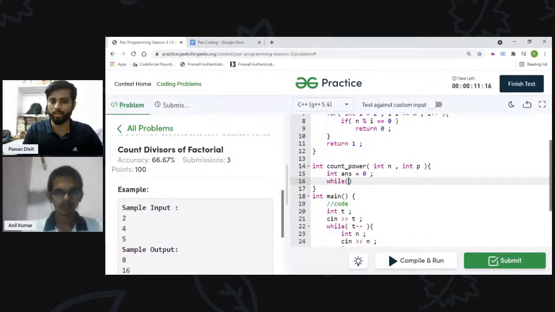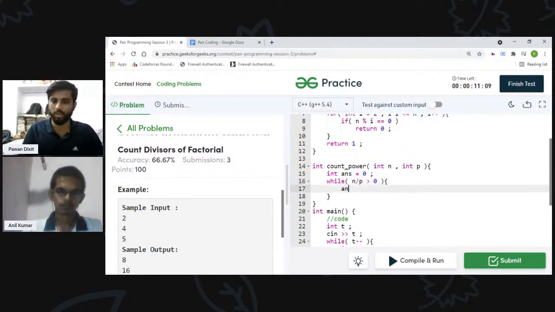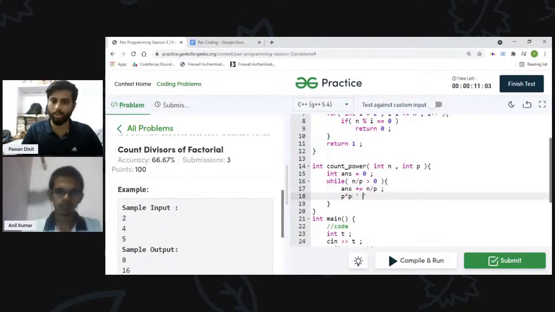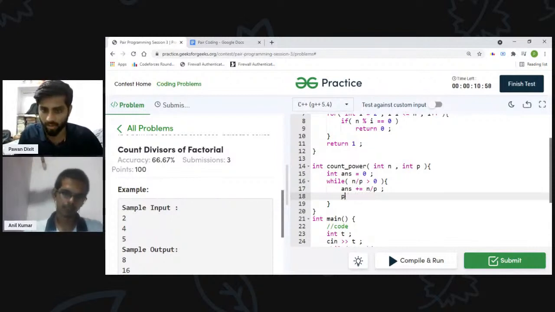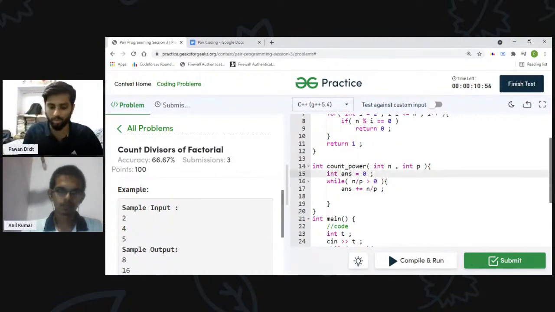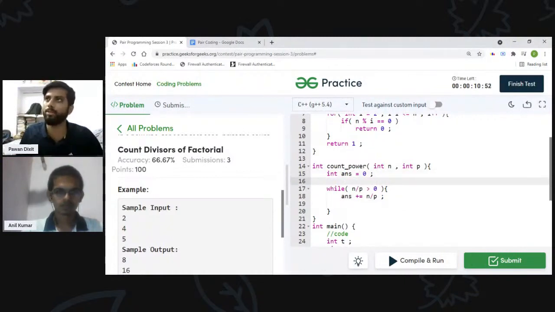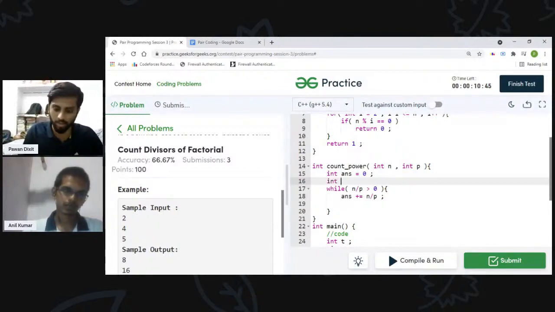I can just loop while n by p is greater than 0, and add to the answer n by p. Then I should do p into p, no, store p in x first, because we are increasing the power, so we need to remember what to multiply by.